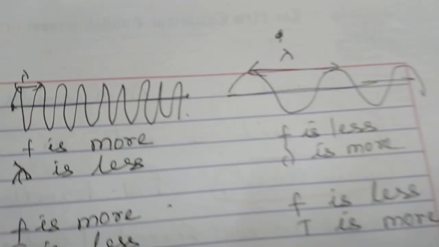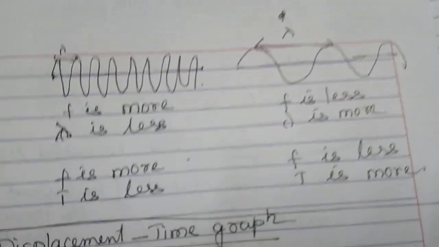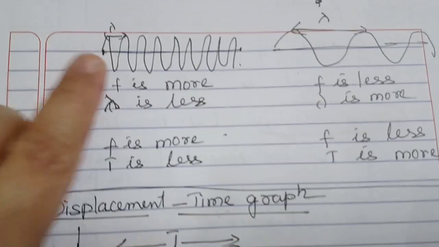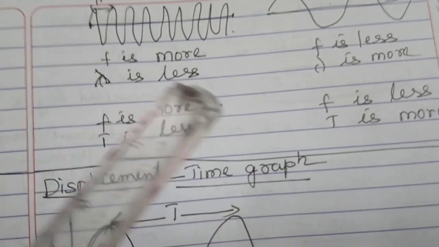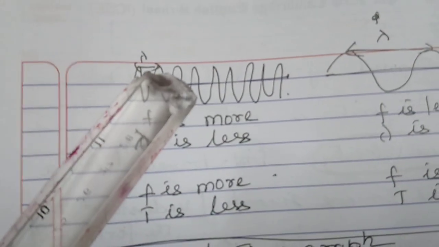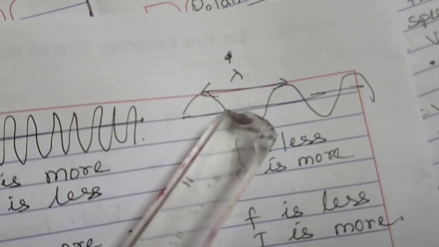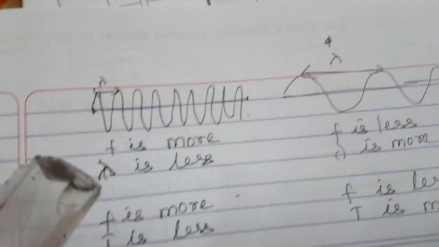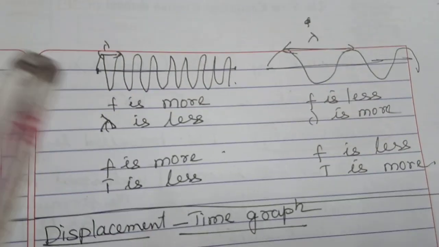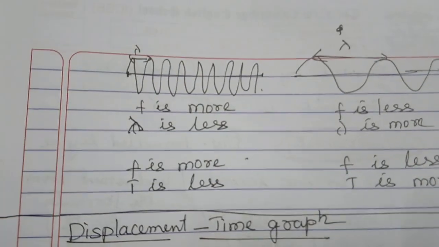How? I have given a relative diagram here so that it is easy. See, in this figure, F is more. So what will be less? Lambda is less. What is lambda? Wavelength. See the distance between the two waves, and here see the distance between the two waves, but the number of waves is less here, but what is more? Wavelength is more. Number of waves are more, but what is less? Lambda is less. So from these two diagrams you will understand that F and lambda are also inversely proportional.